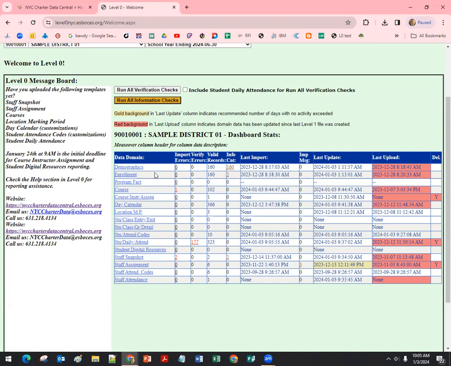You never ever have to worry about errors in these first two templates, the demographic or enrollment. Program fact, there are two types of records that we receive from the city regarding program fact. We know which student has been identified as homeless because we collect additional information for the DOE regarding whether or not that student, specifically each individual student who's homeless, benefits from a Title I Part A grant.